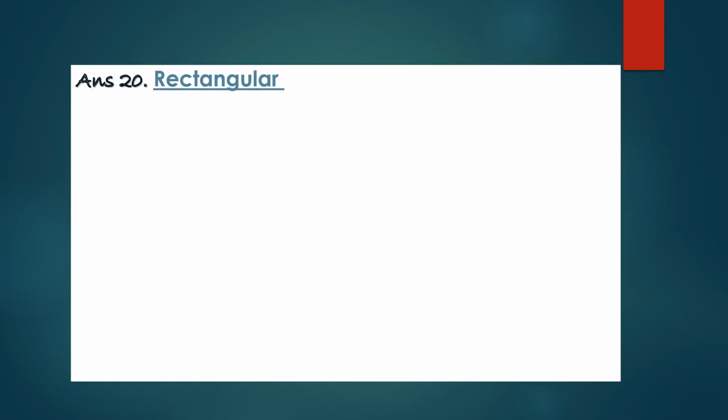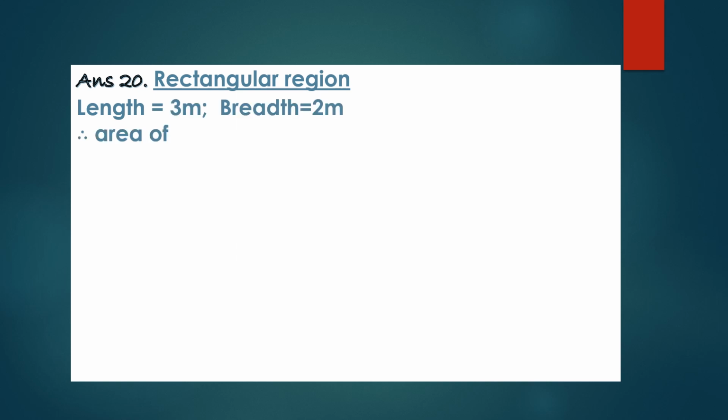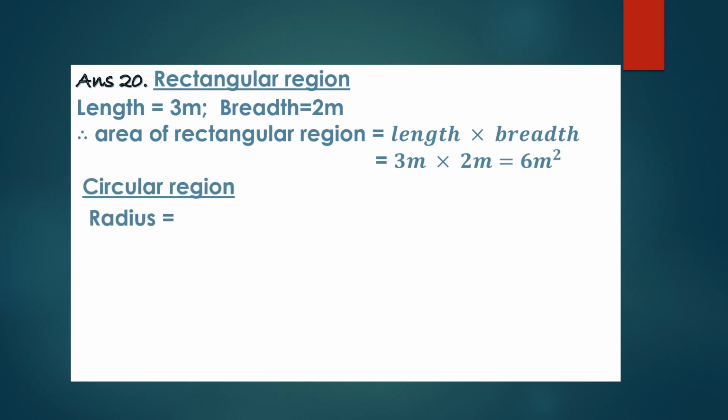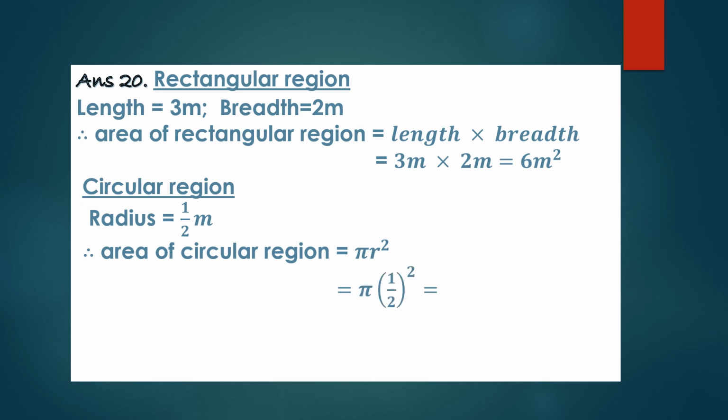Now its answer. The rectangular region: the length is 3 meter and its breadth is 2 meters. So the area of a rectangle is length into breadth, and we will apply this formula. We get 3 meter into 2 meter, 6 meter square as the area of the rectangular region. Circular region, its diameter is 1 meter. So therefore radius is half meter. Area of the circular region is pi r square. R is half. So the area of the circular region is pi by 4 meter square.